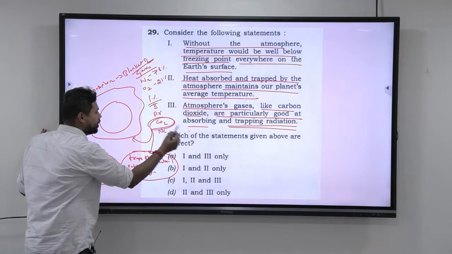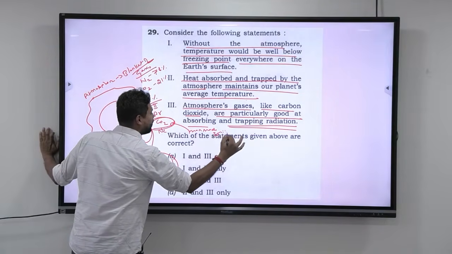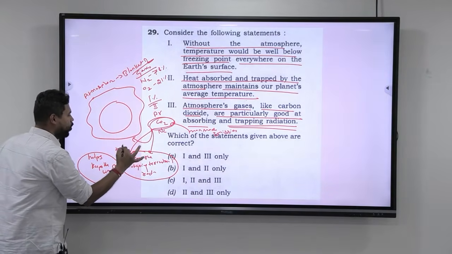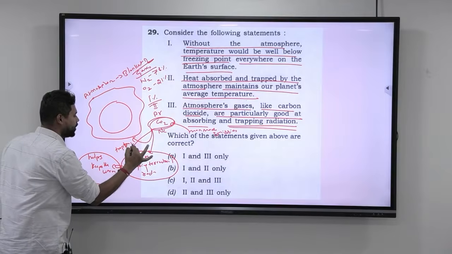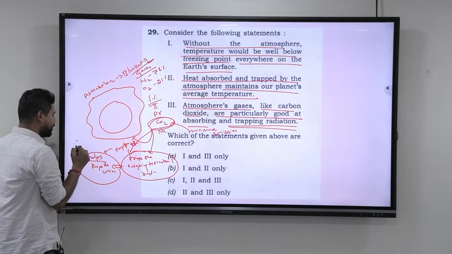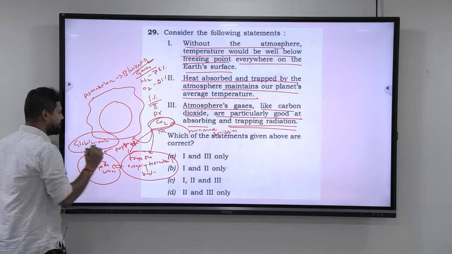When we are adding man-made emissions of CO2, now this is trapping more heat. When it is trapping more heat, automatically, now it is not helping. It is creating what you call global warming. So this is the basic concept that everyone will know.